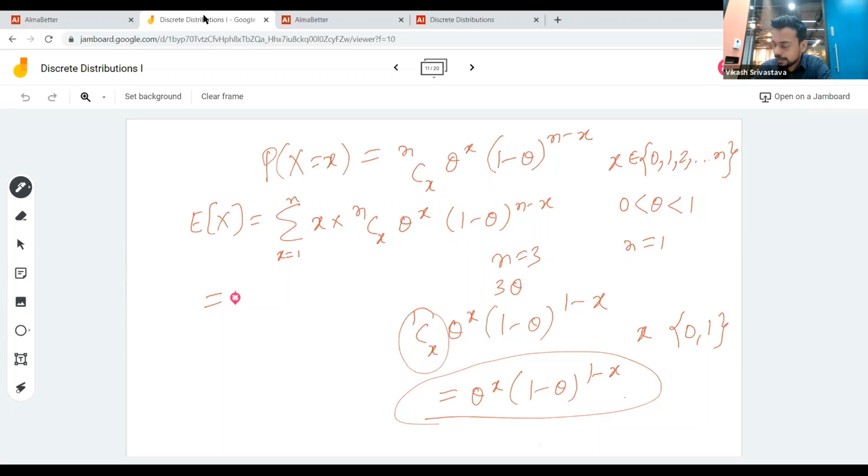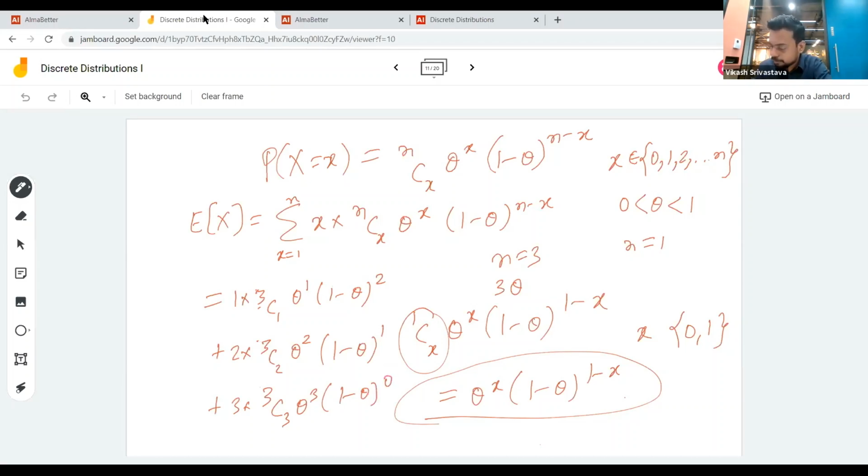So first term will be 1 into nC1 theta (1 minus theta), so n is 3, so it will be squared, plus 2 into nC2 theta squared (1 minus theta) to the power 1, plus 3 into 3C3 theta cubed (1 minus theta) to the power 0, right?